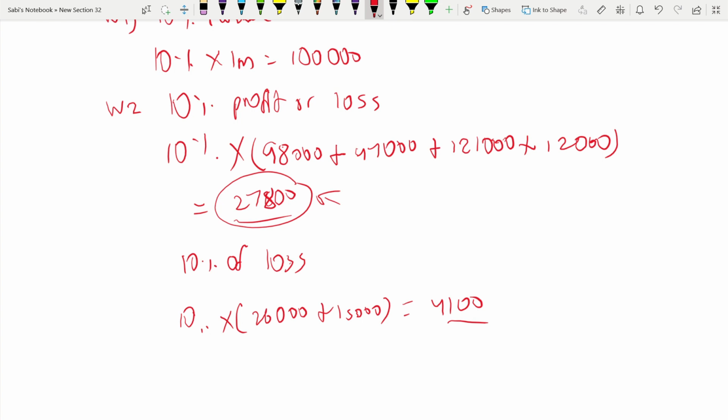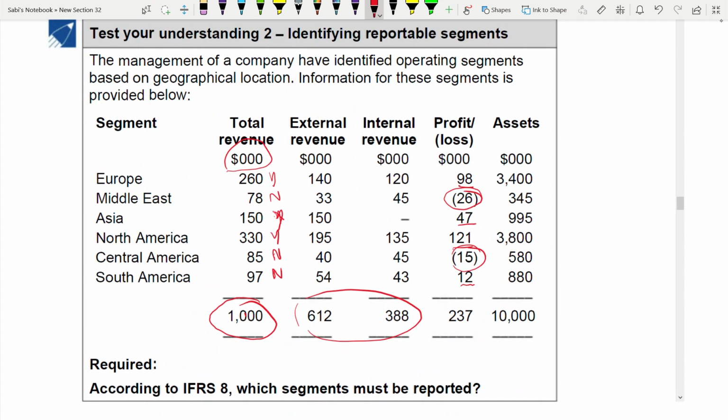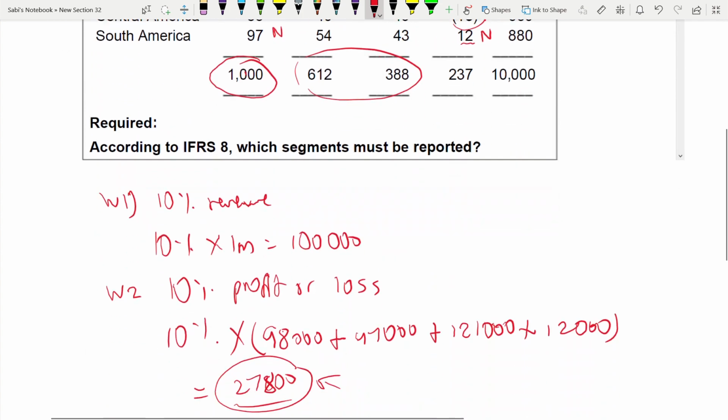So now we'll go by the test again. 98, yes, because it's more than 27,800. 26, loss, no, not because it's a loss, but because 26 is less than 27,800. 47,000, yes. 121, yes. This one is no, even this one is no. So we are still reaching the same conclusion with profit and loss as the one we reached with revenue. Now the third column is assets.